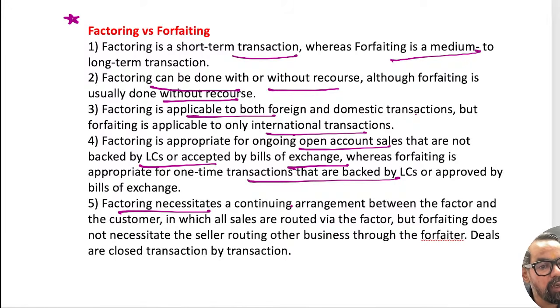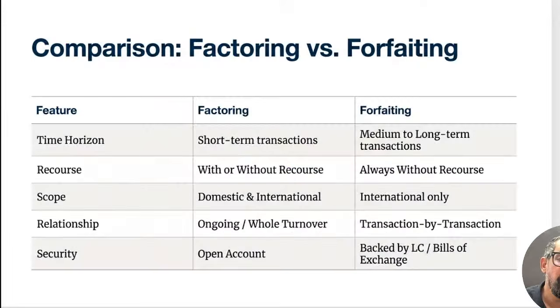Factoring necessitates a continuing arrangement between the factor and the customer on an open account basis. All sales are routed by the factor, but forfaiting is a one-time transaction between these two parties itself, bank and exporter. Okay, done. So these are the differences between these two.